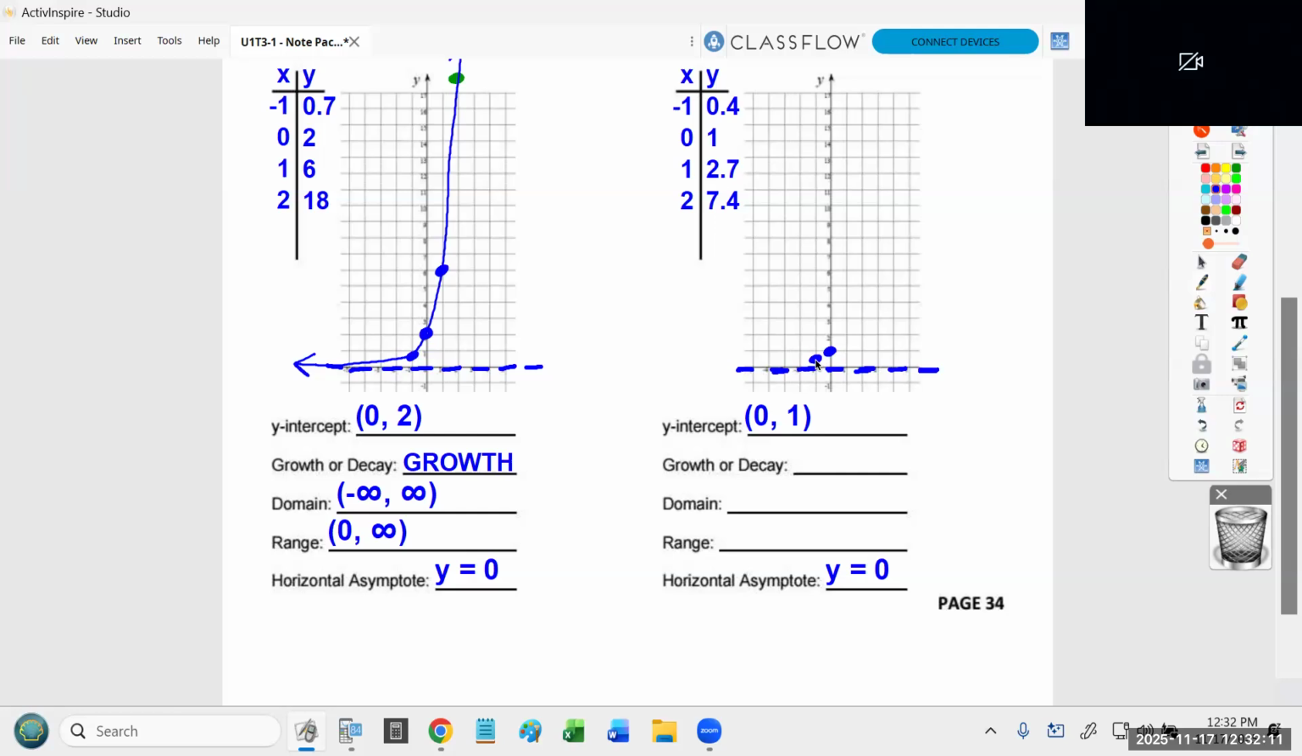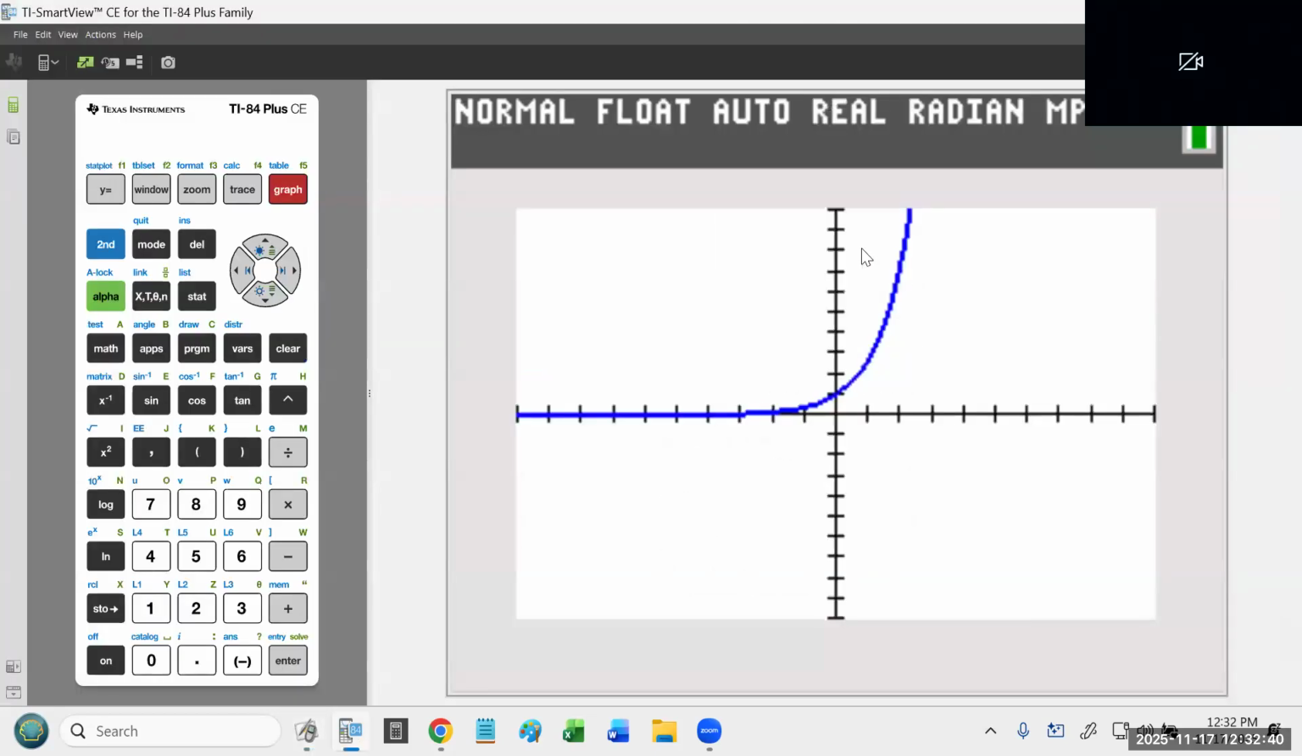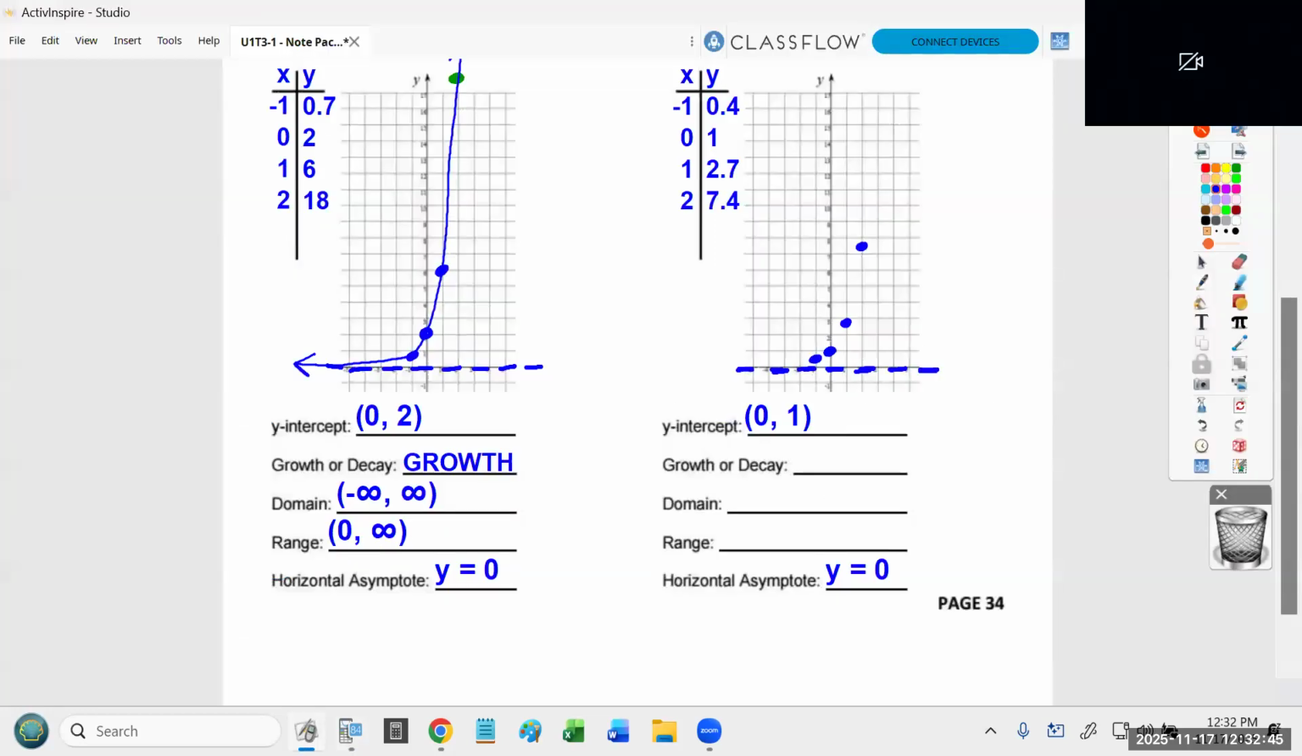1, 2.7. So 2.7 is closer to 3 than it is to 2. So for 1, 2.7, I'm gonna put a point maybe right there, in a location where it's clearly closer to 3 than it is to 2. And then 2, 7.4 is not quite halfway to 8, but if it's anywhere close to halfway, I'm fine with that. And again, with those 4 points, this is the image I'm trying to draw. It shoots up on the right side, and it curves down to 0 on the left side. So that's what I'm going to try to draw.